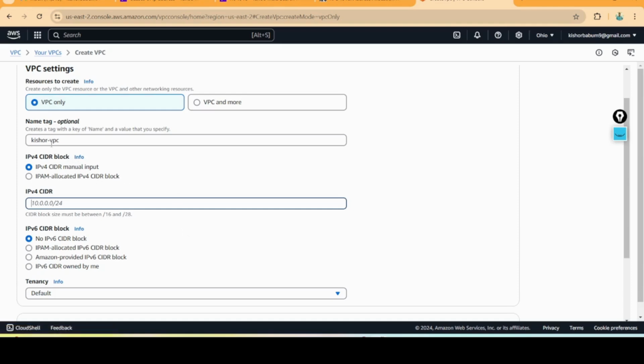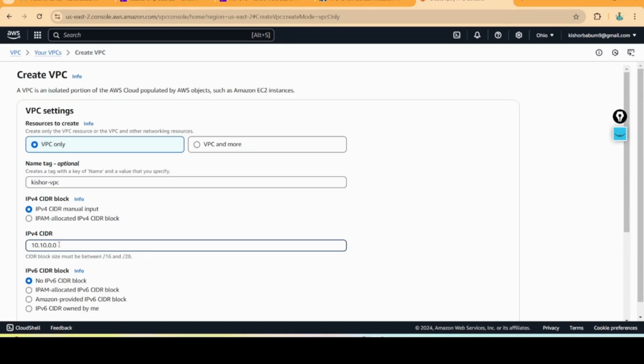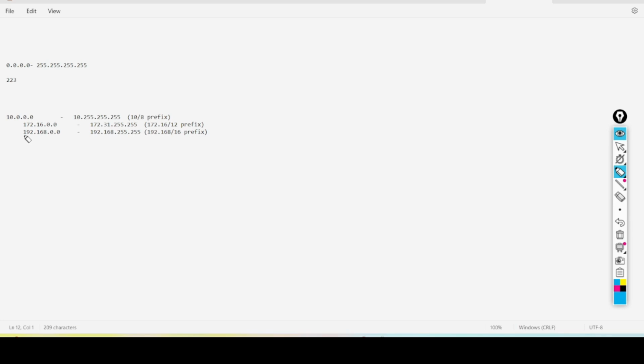Now I am creating the VPC here. 10.10.0.0/16. So you are going to choose 16. You might have a doubt, so I will explain here. Here you can see 192, this is 1 byte; 168 is 1 byte; 0 is 1 byte; and this is 1 byte. Totally we have 4 bytes. Each byte equals 8 bits, so the total is 32 bits.